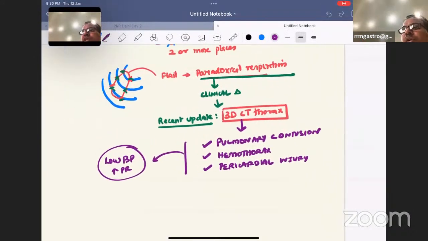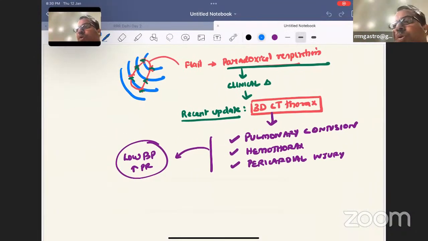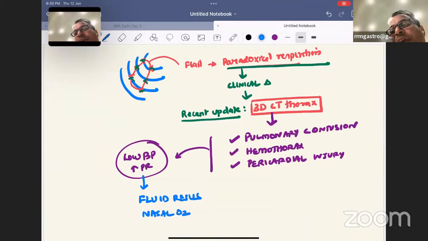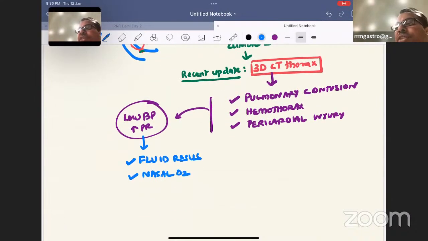As per this question, with low BP and increased pulse rate, I should go for fluid resuscitation. Nasal oxygen, fluid resuscitation, and painkillers are the first important steps in this.